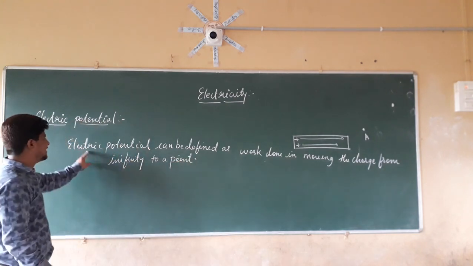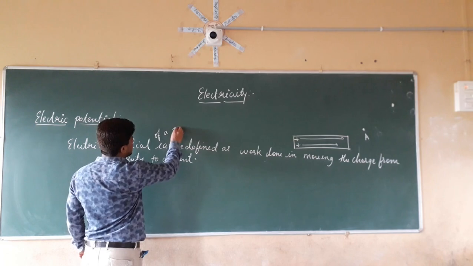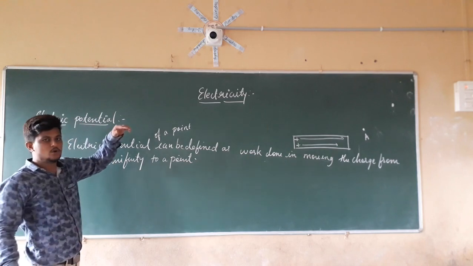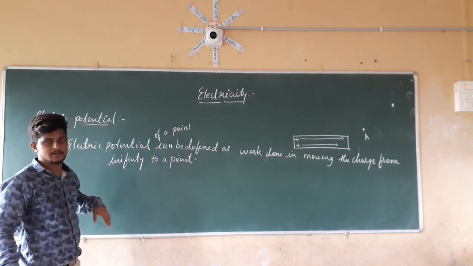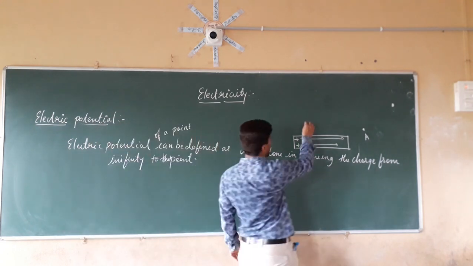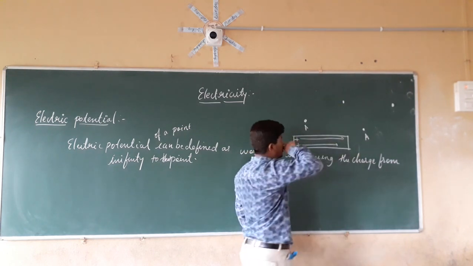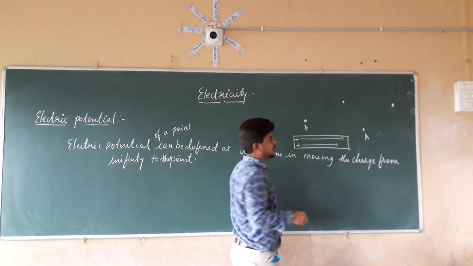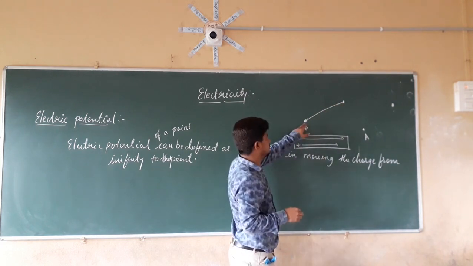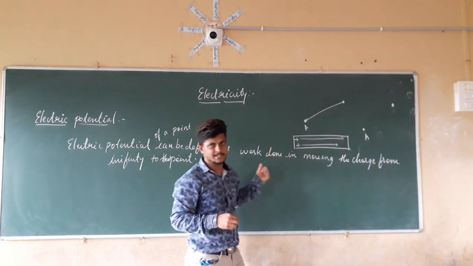So we can define the electric potential of a point as the work done in moving the charge from infinity to that point. We don't know where the charge is present, so we are going to bring a charge to this point. The electric potential of this point will be the work done moving the charge from infinity to that point. Whatever work we do is the electric potential.